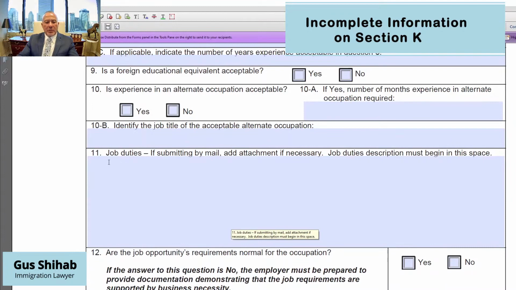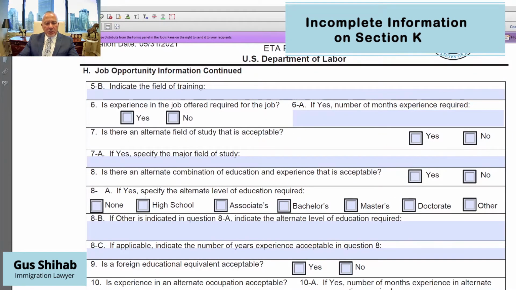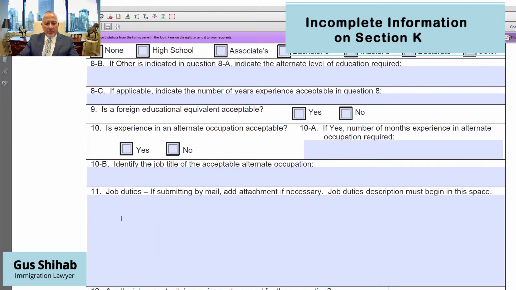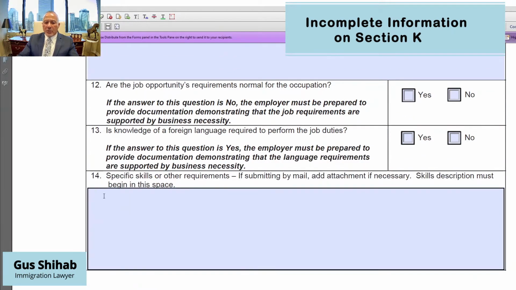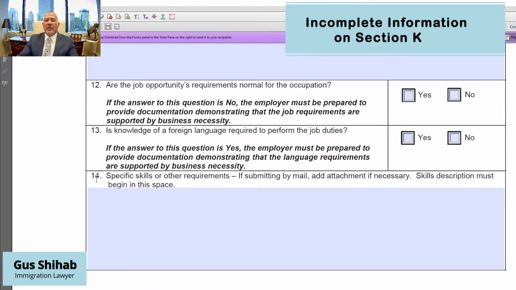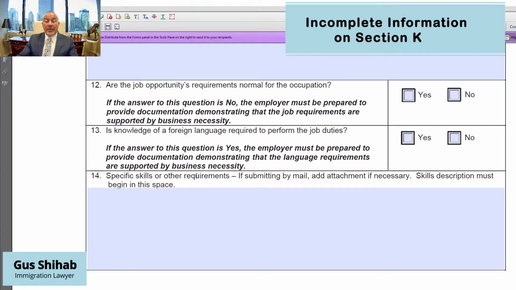That is the job duties, which is under H section item 11. So this is the duties of the job. What will the person do on a daily, weekly, monthly basis in the performance of their duties in this occupation? And then here, extremely important, folks, is item 14, the special skills. The special skills, in addition to the minimum educational requirement, are the filters that will filter out U.S. workers from being qualified for the job.